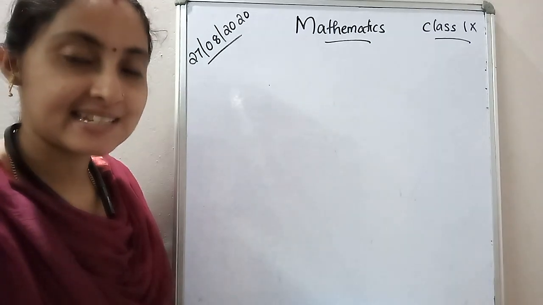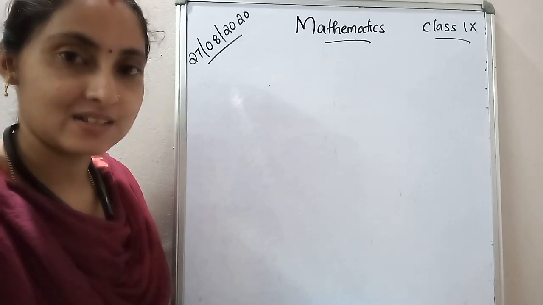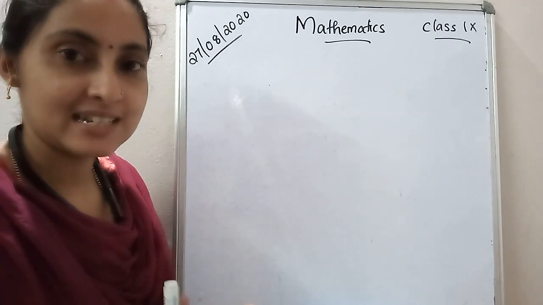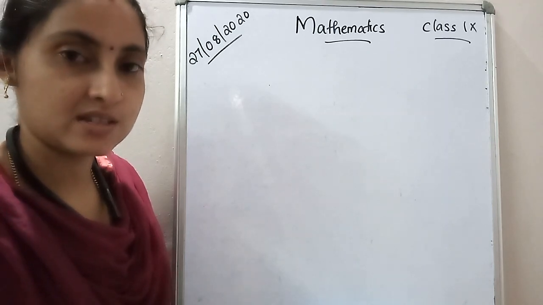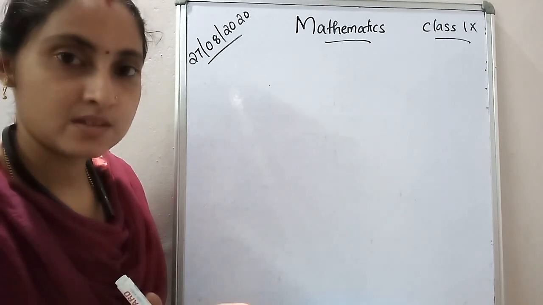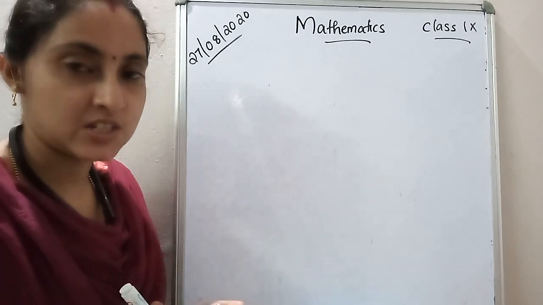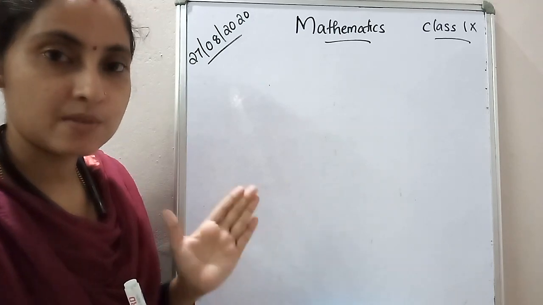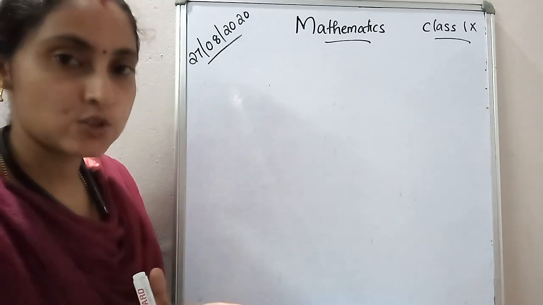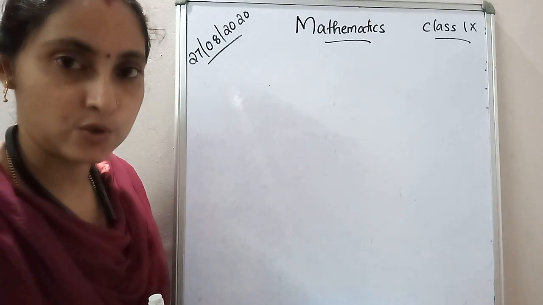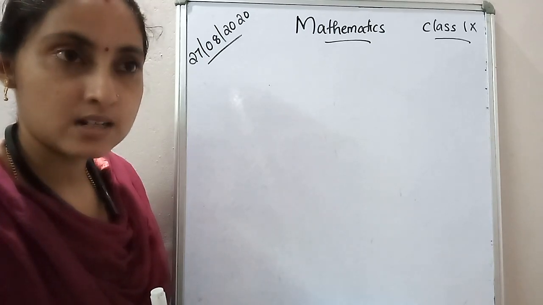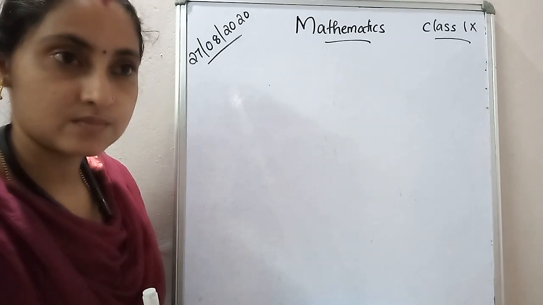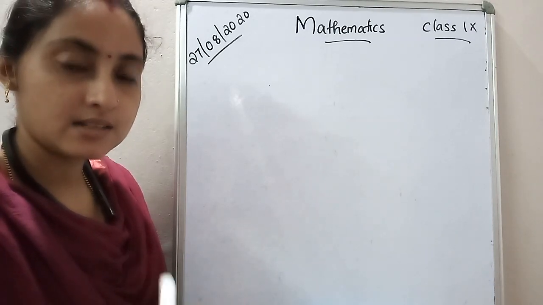So, this is the last class before the autumn vacation, is it? And also the last class of this chapter, because by this class, the linear equations in two variables chapter is over. Okay, I think coordinate geometry and linear equations in two variables both are easy chapters for you. And I'll give you one assignment. The assignment is about the next chapter.